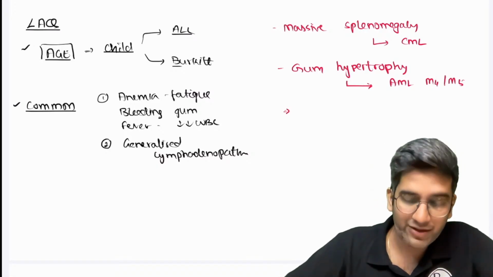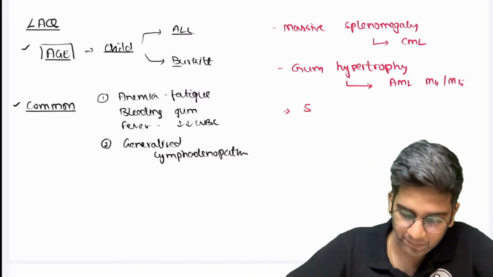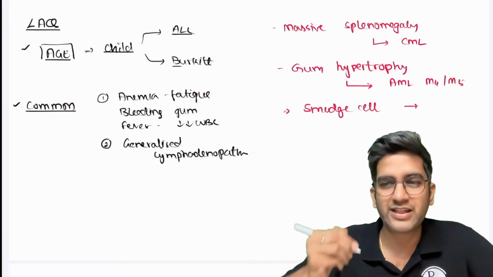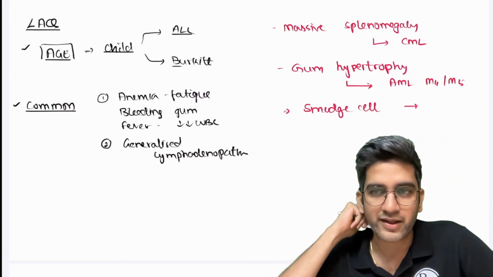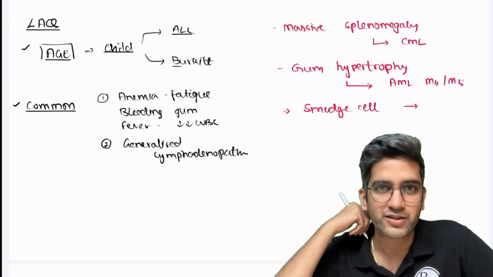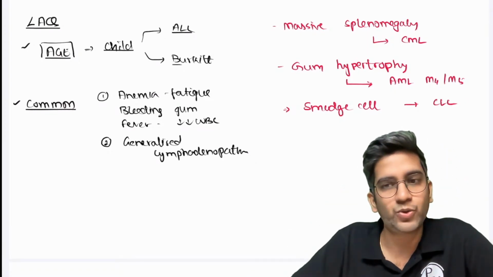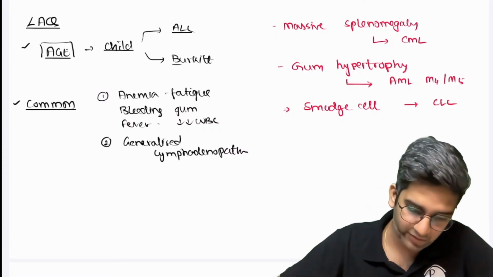When you have in a microscopic finding smut cells, what's the diagnosis? These are spotters, right? This is a spotter, smut cells. Perfect. It is CLL, right? It's a classical CLL. You have to think of a CLL.